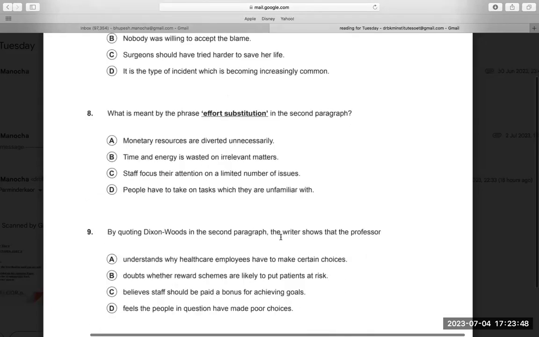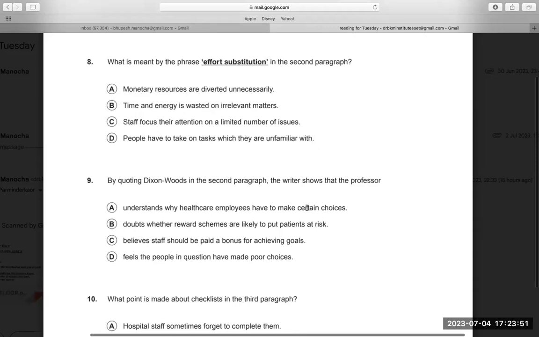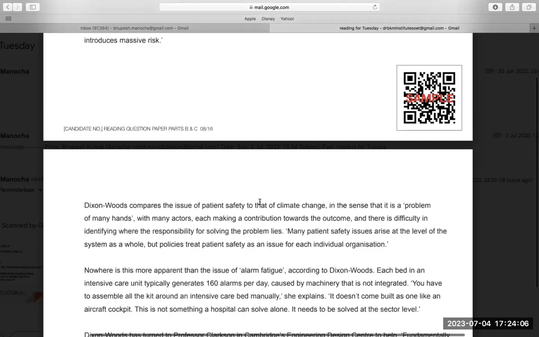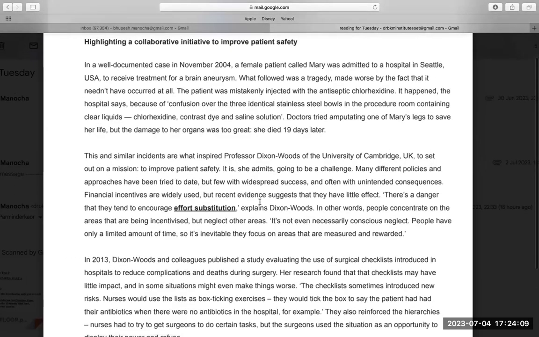These are the methods to solve 4 or 5 difficult questions of your OET exam. So this method is not applicable for all questions. It is for the most difficult. Now you can understand. Writer shows that professor understands why healthcare employees have to make certain choices. Why employee care have to make certain choices? Because they have to make certain choices because they have only limited amount of time. So it is inevitable. They will focus on the area that is measured and rewarded. So that means they have to make certain choices because they have limited amount of time.